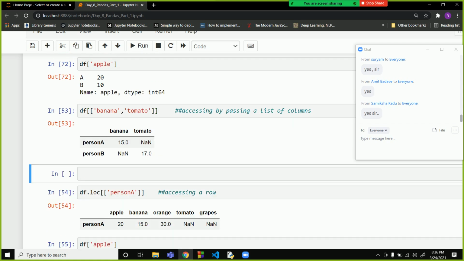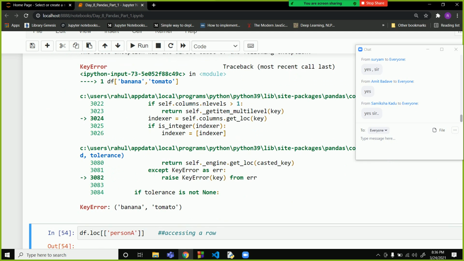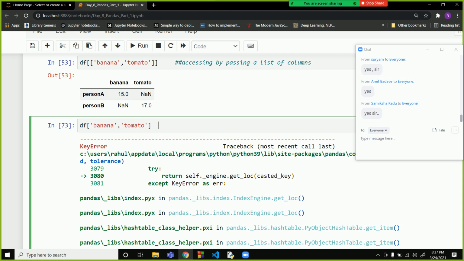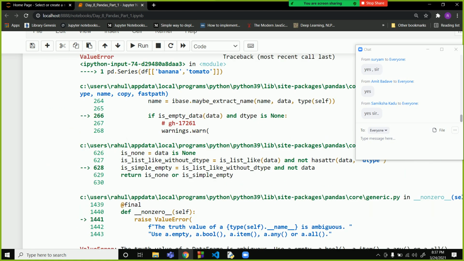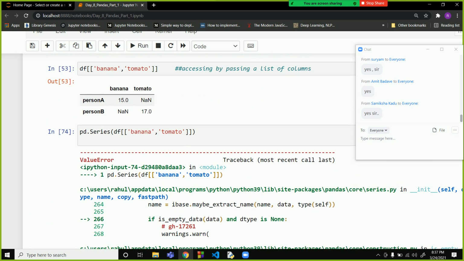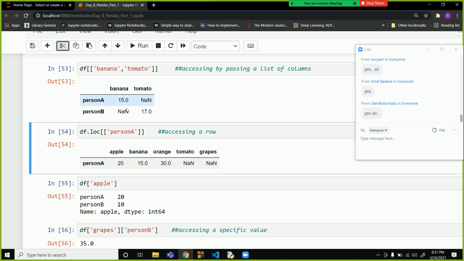Similarly here, if you write like this, you will not get any value, because in a series only one value is applicable, so it is not being accessed.